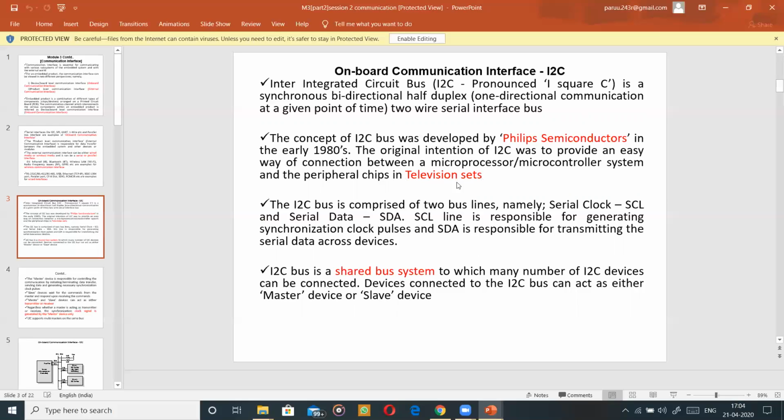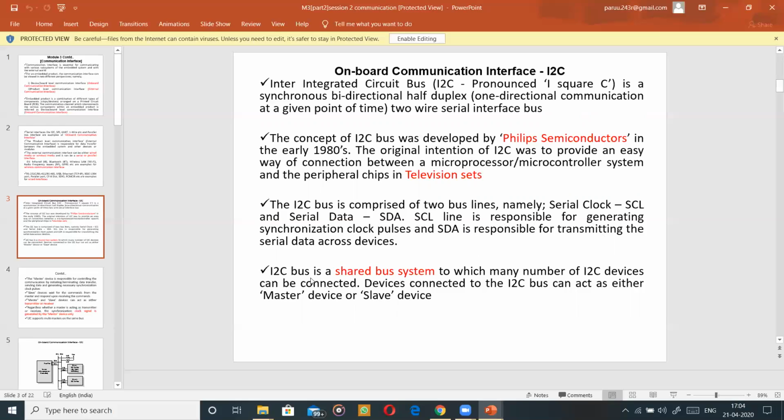So now let's go to the next point. How is the I2C architecture built? The I2C bus is comprised of two bus lines, namely serial clock and serial data. So what is the SCL line? It is responsible for generating the clock, and SDA is for data. So SCL, C stands for clock, and SDA, D stands for data. So you can think of that.